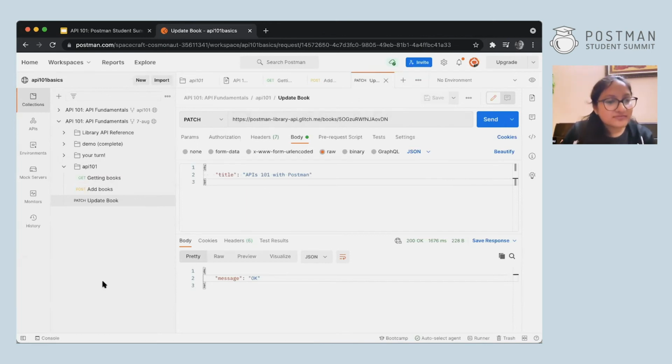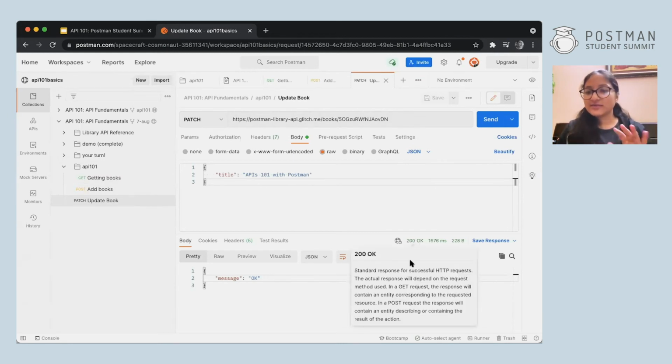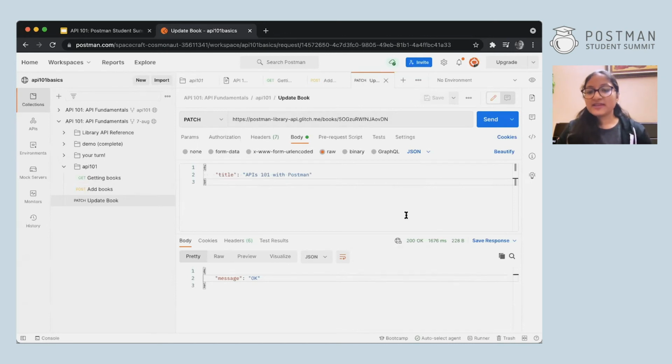Chandra is asking, why is the response 200 and not 201? 201 is for created, when you create a new object. And how do I know this? You can just hover over this and you'll understand what this means. In a post request, you're creating a new object in the database. That is why it was 201 created. But because in this, you're just updating it and you're not adding something new, that is why it is 200.